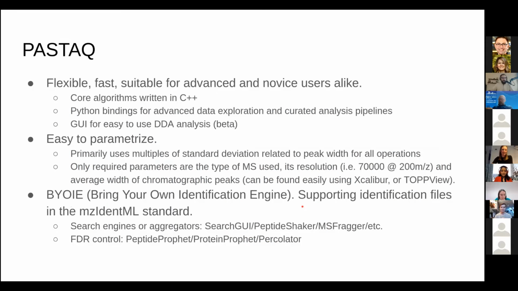We built this pipeline with a focus on performance and trying to make it as flexible as possible. We provide some utilities for users that are not so keen on programming, right? So you just want to use the software, you want to use the pipeline. But if you want to get a little bit more detail out of your data, the power is in there. We do not, however, provide any sort of identification engine, right?